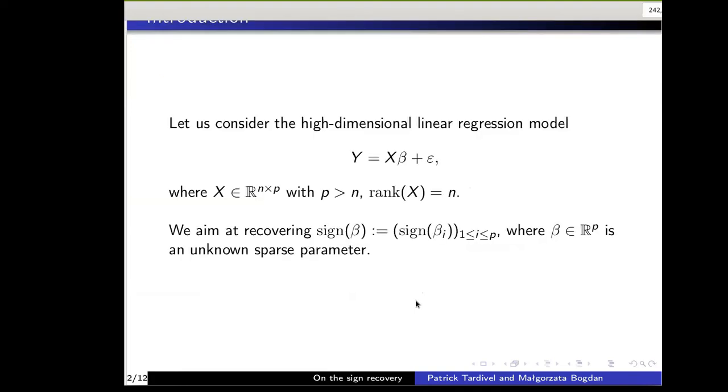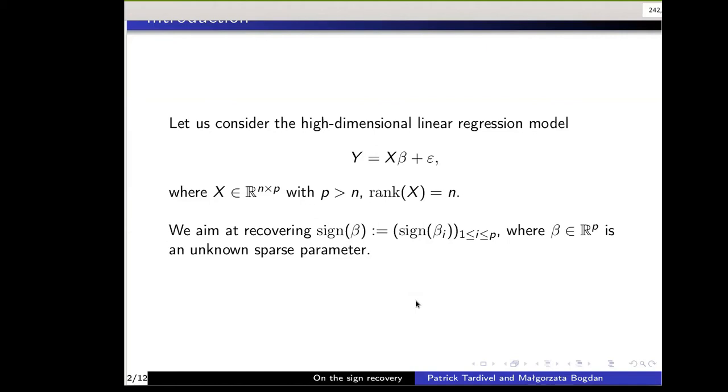Okay, so here I consider the high-dimensional linear regression model, y equals x beta plus epsilon. X here is a fixed design matrix. p is larger than n, which means that the number of explanatory variables is larger than the number of observations. And I have a parameter beta, which is sparse.